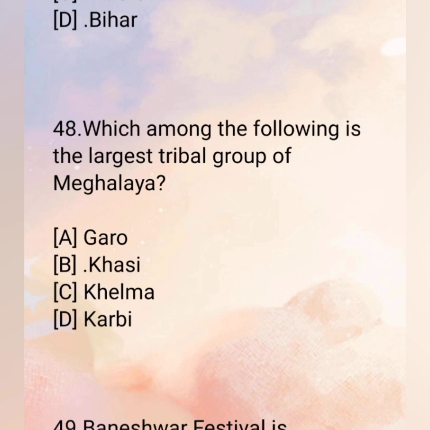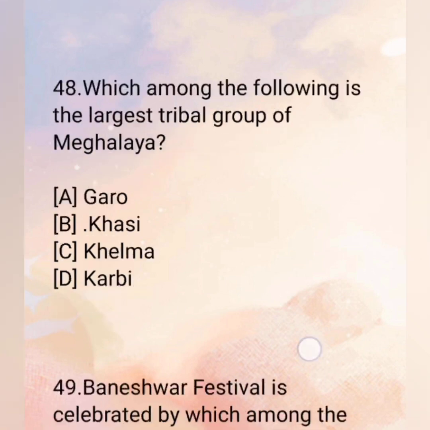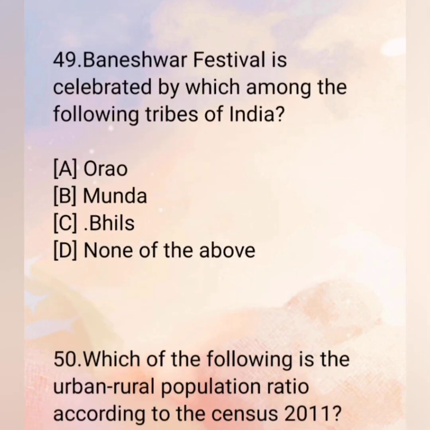C. Kalma. D. Karbi. The correct answer is B. Khasi. 49. Bhagoria festival is celebrated by which of the following tribes of India? A. Oraon. B. Munda. C. Bhils. D. None of the above. The correct answer is C.